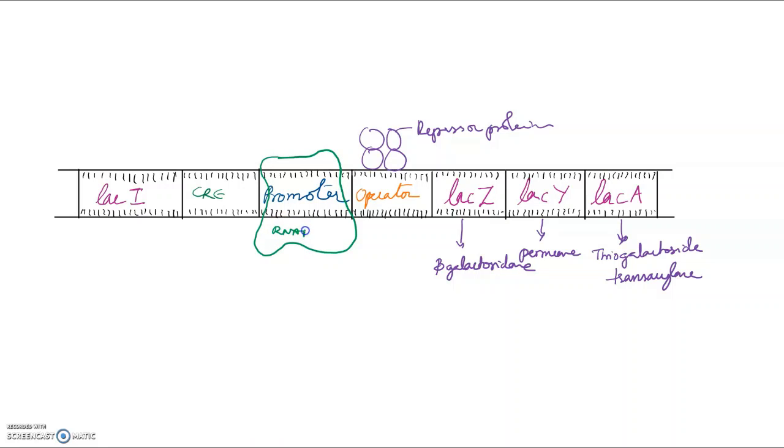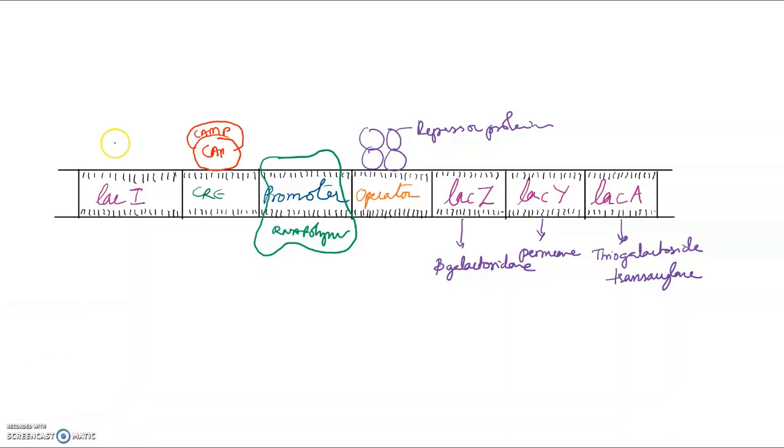CRE, or cyclic AMP response element, is a place where the CAP protein along with the cyclic AMP will bind. And Lac I